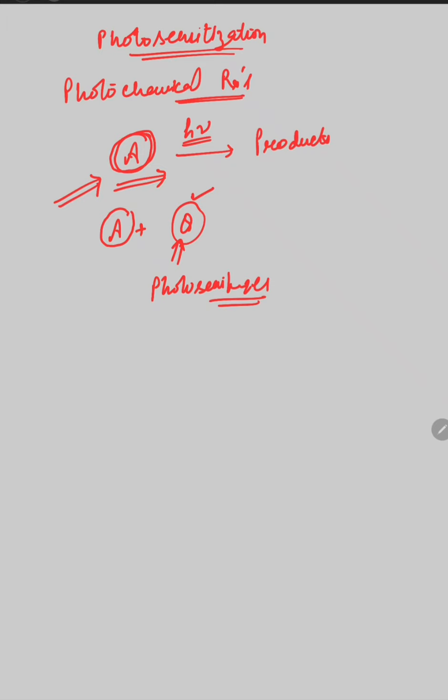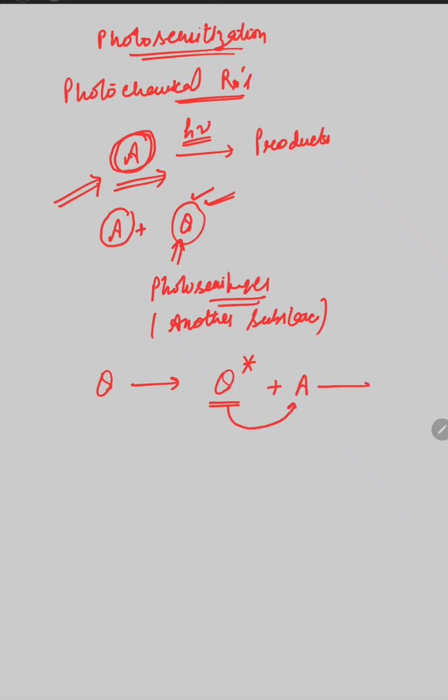This photosensitizer, the other substance, has the tendency to absorb the radiations, and then it is excited from the ground state to the excited state. This other substance in the excited state transfers its energy to the reactant molecule and then moves the reactant molecule from the ground state to the excited state.